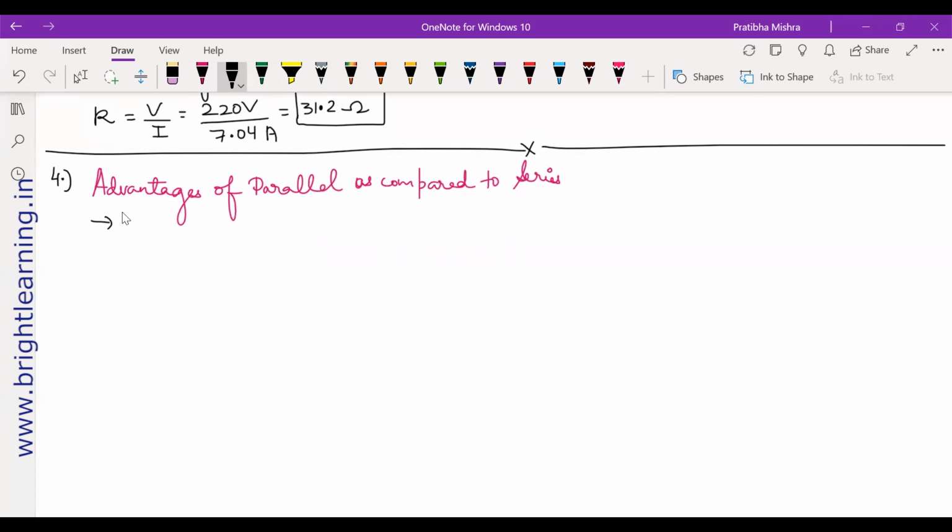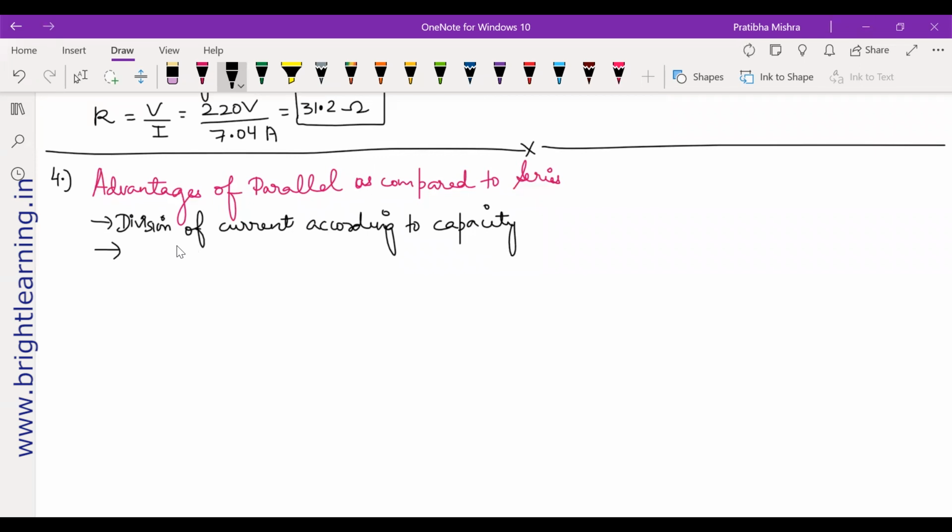What is the advantage? The first point is that they get different amounts of current through them, so the amount of current will be different, or division of current is possible. Depending on the capacity of each electrical appliance, division of current in parallel takes place. You know that, yes? So division of current according to capacity. I'm writing everything in short. In notes, you will have all that, the advantages, disadvantages, everything in a better way. So do not worry about that. Here, it's just a quick revision.